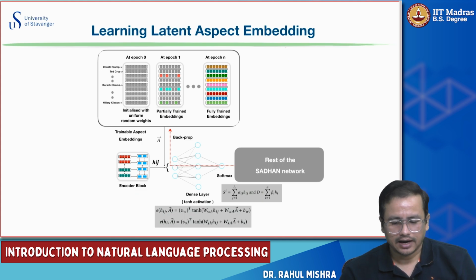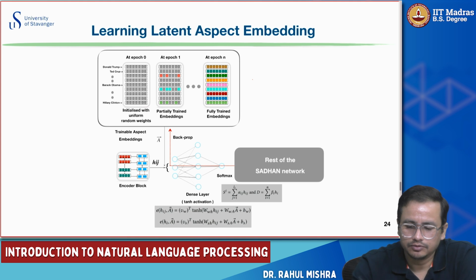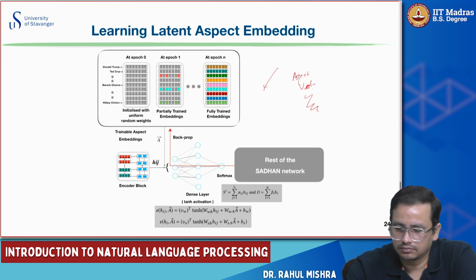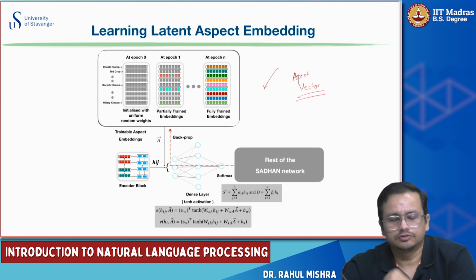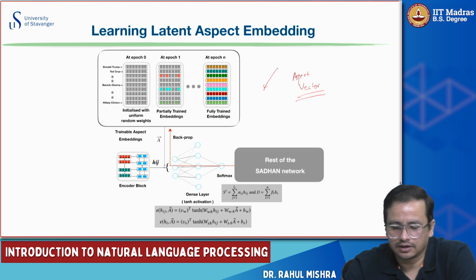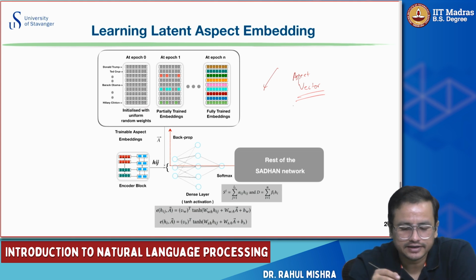Now there are some other details which we can also omit, but we can quickly cover them. You might be wondering what this aspect vector is. We haven't discussed this much. As you have seen, for word representation we are using GloVe embeddings to represent the words. But what about the aspects? So domain, subject, and author. What did we do?